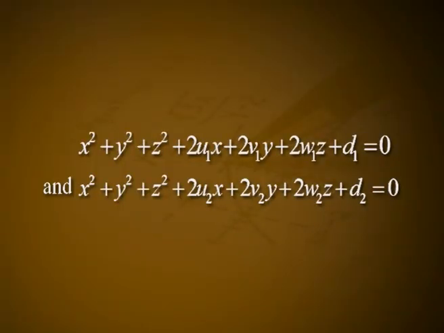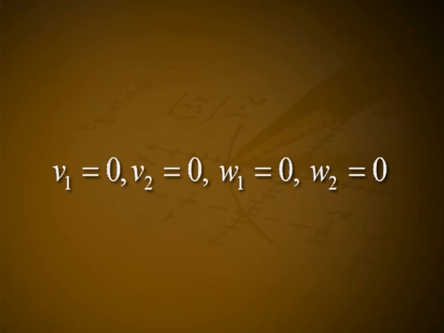Equation of coaxial system. Let the two spheres be x square plus y square plus z square plus 2u1x plus 2v1y plus 2w1z plus d1 is equal to 0 and x square plus y square plus z square plus 2u2x plus 2v2y plus 2w2z plus d2 is equal to 0. Take the line joining the centers as the axis of x, then the y and z coordinates of their centers become 0. That is, v1 is equal to 0, v2 is equal to 0, w1 is equal to 0, w2 is equal to 0.